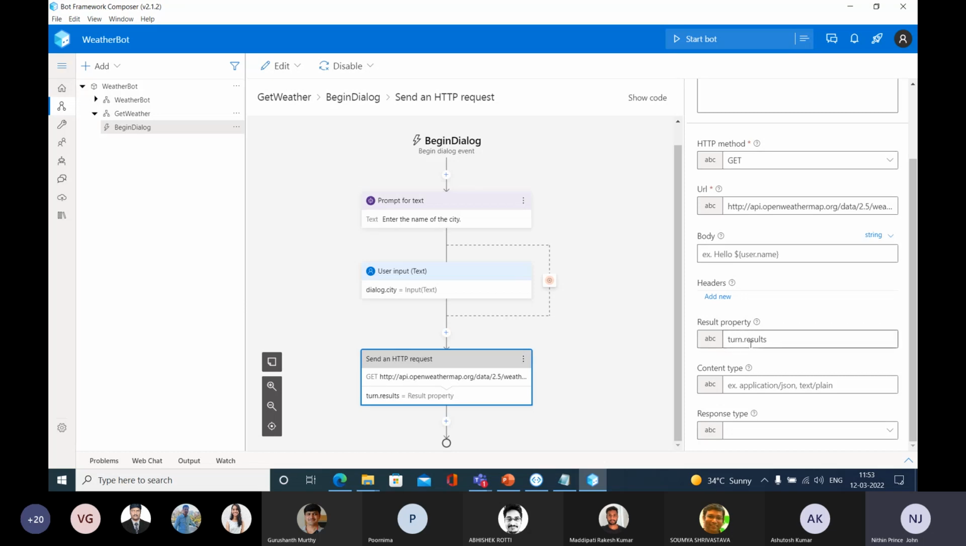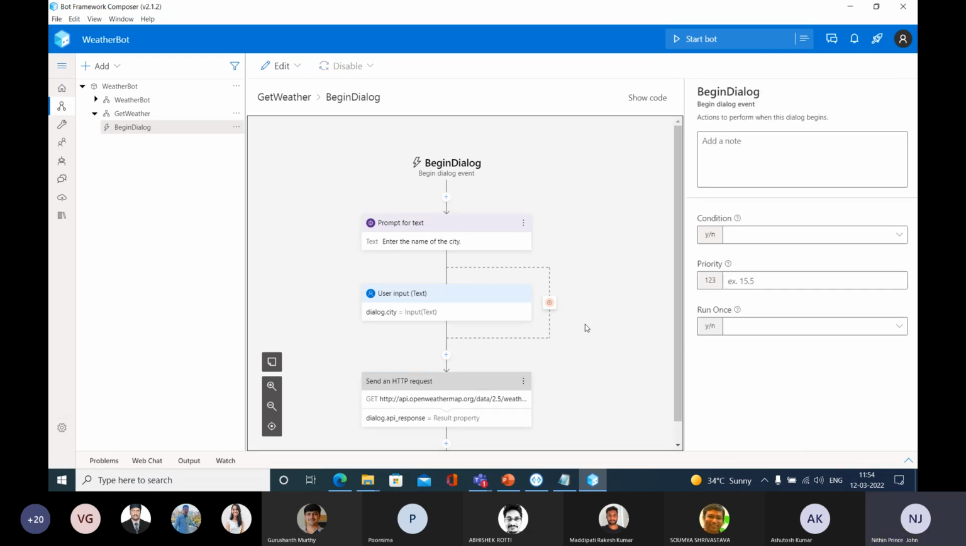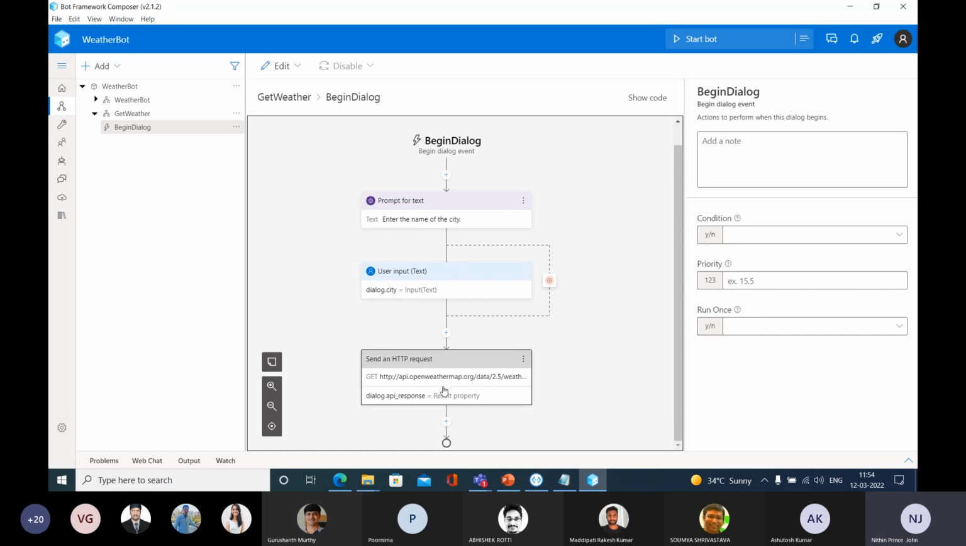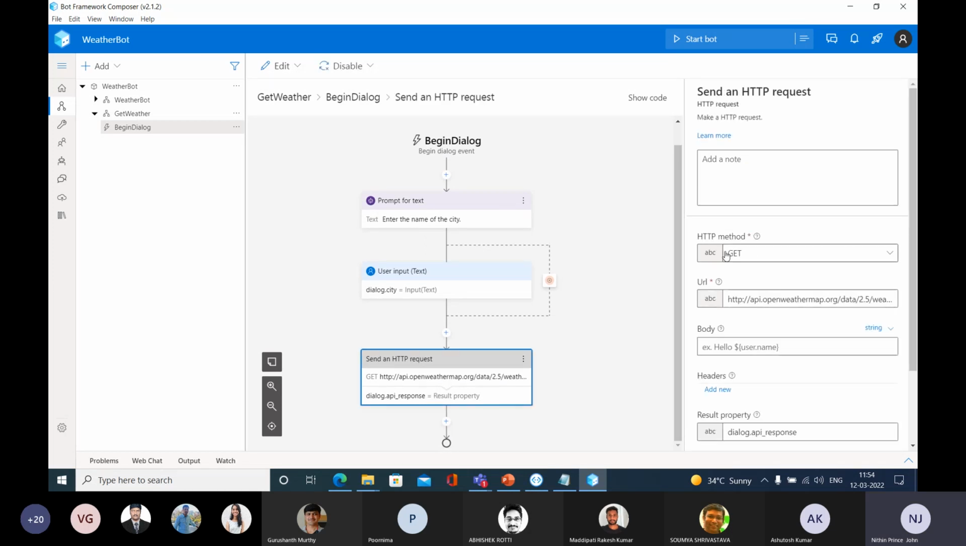Result.property. And here you can see that I'm going to put dialog. I'm going to select that dialog and you can put whatever name that you like. I'm putting API underscore response. Now I created up to this point. I have given all the properties: HTTP method get, URL and the result property.